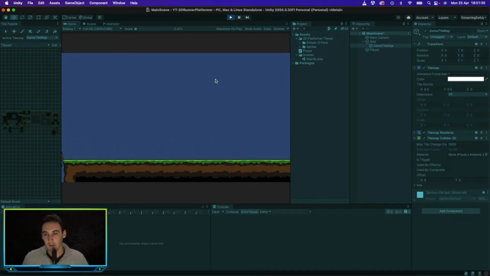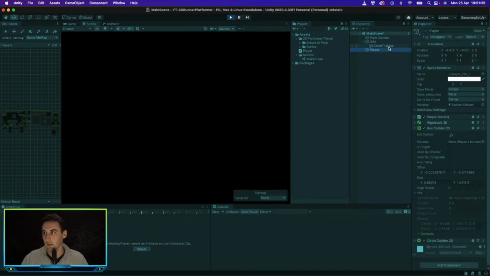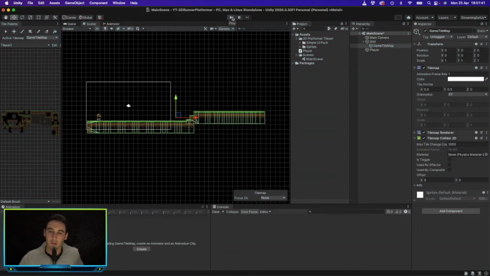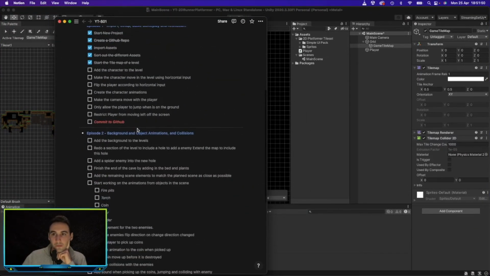However, if we go off the platform, you can see the player now keeps falling wherever he is. He keeps falling. But anyway, we will deal with that later. So for now, let's go ahead and see what's next on the list. Add the character to the level. We've done that. Make the character move in the level using horizontal input, which we've done using the left and right keys, or the A and D keys.